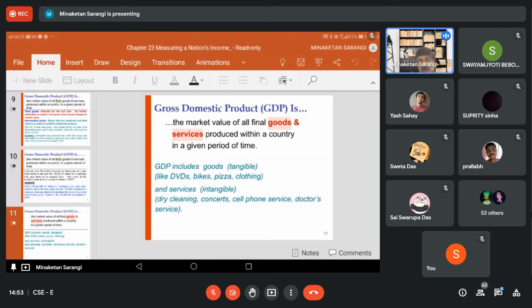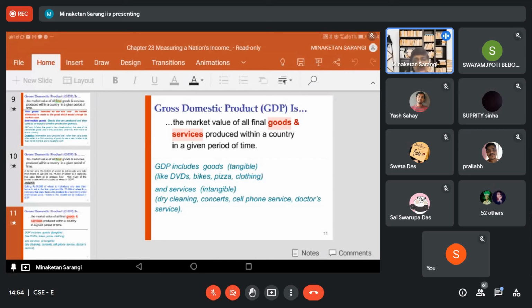And the more important distinction between goods and services, beyond tangible and intangible, is the separation of ownership. Let us say one pen is in your pocket. Who is the owner of that pen? You are the owner of that pen. And you can shift or give this pen to another person.